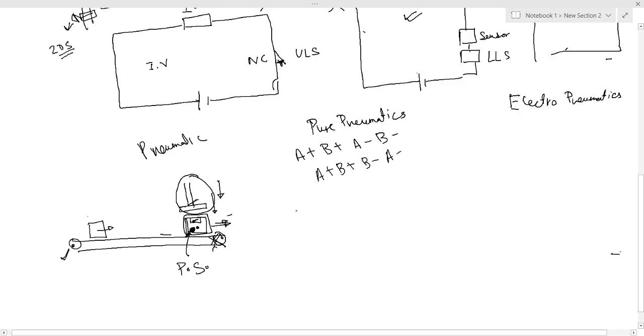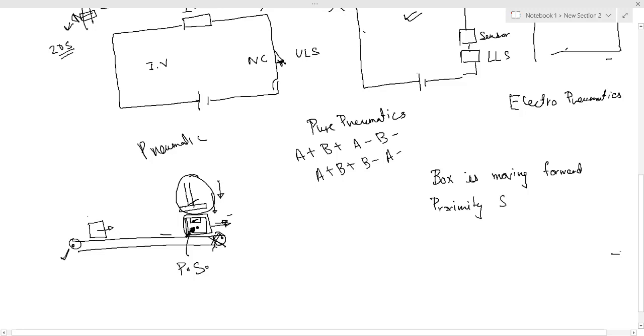So first of all, always remember, whenever you are writing a program, not only a PLC program but any program in your life, you should first write all the steps in English. So what is the first step that is happening? First step that is happening is the box is moving forward, right? The box is moving forward. After the box moves forward, at some point it will get sensed by the proximity sensor. So we will write